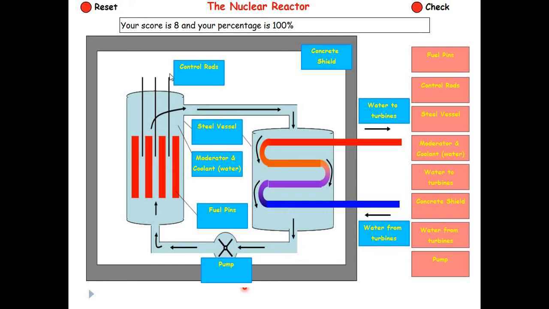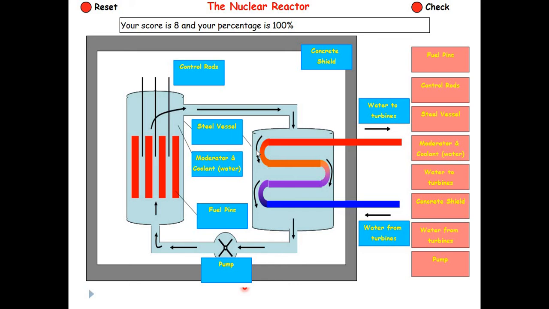Now in this reaction, whatever energy is generated, due to that energy, in this area you can see the water is there. So water vapors get generated. So those water vapors are basically used to move the turbine, and that's why you can see the arrangement is done: water to turbines and water from turbines. So from turbines water is inserted into this area, steam is generated, and that steam is moved towards the turbine to have the rotation.